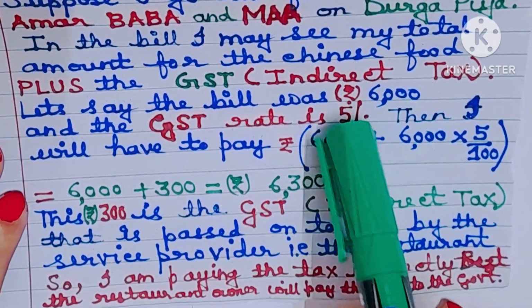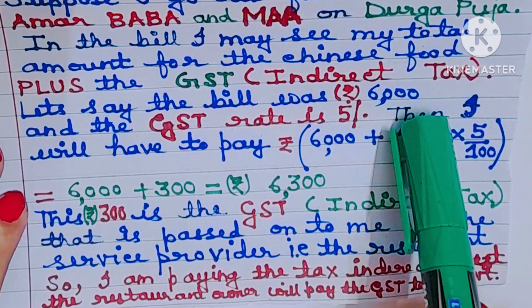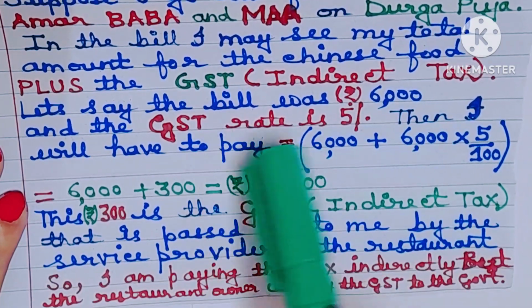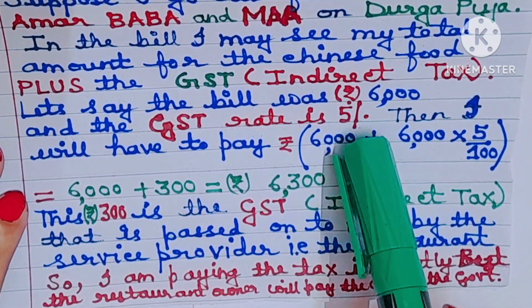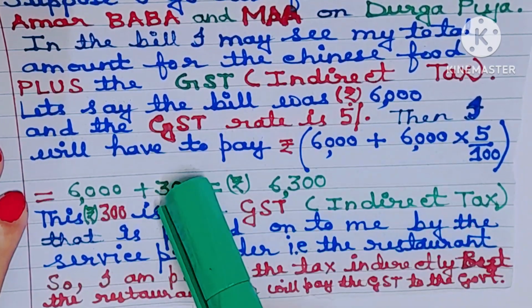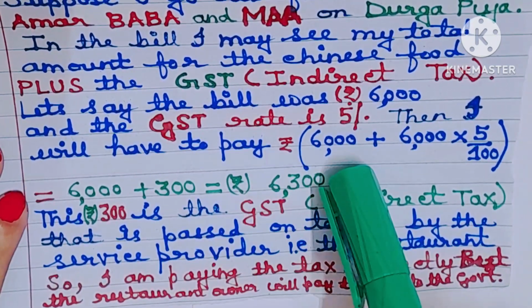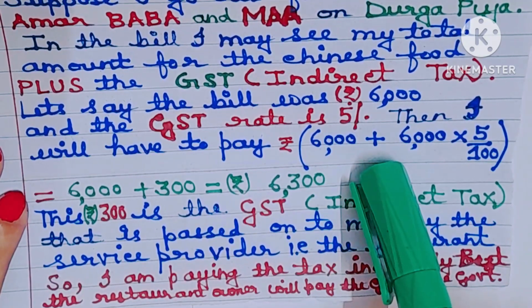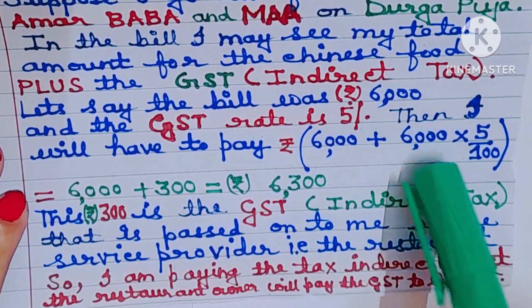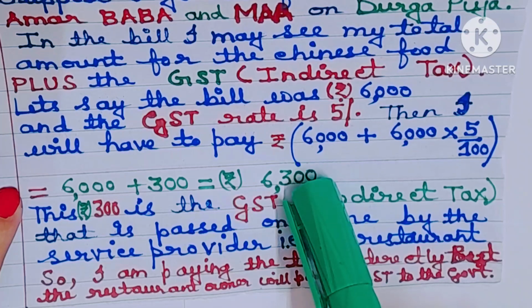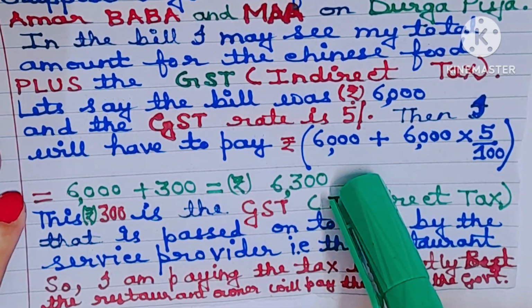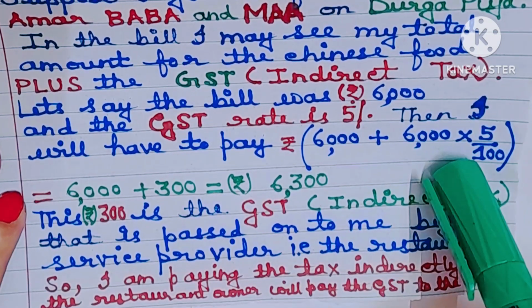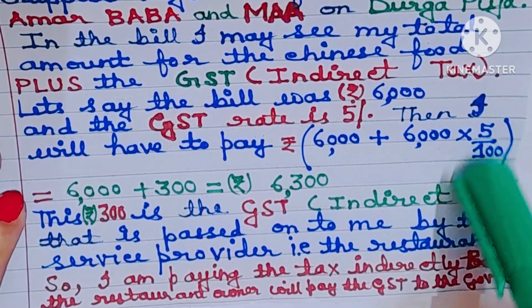The cost of the total food is 6,000 and the GST rate is 5%. Then what will be the total cost? Then I will have to pay 6,000 plus 5% on the food. That is, 6,000, the total cost of the food, plus 6,000 into 5 by 100, that is GST.